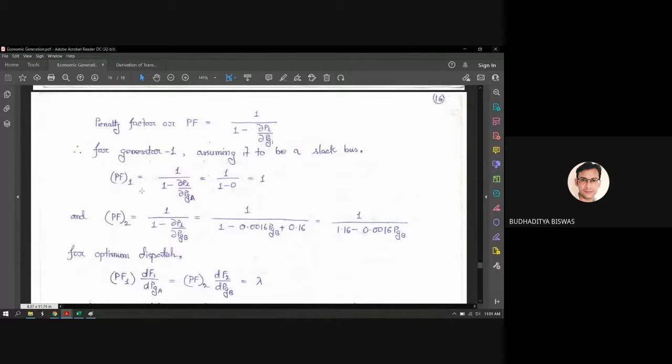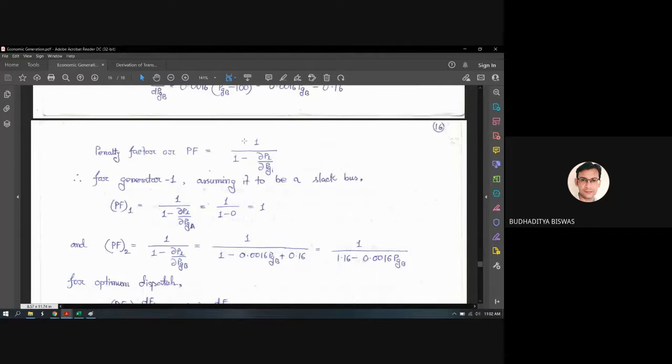So penalty factor 1 is equal to 1 by 1 minus del PL by del PGA, 1 by 1 minus 0, which is simply 1. So penalty factor is 1 for PGA, and penalty factor 2 is equal to 1 by 1 minus del PL by del PGB.